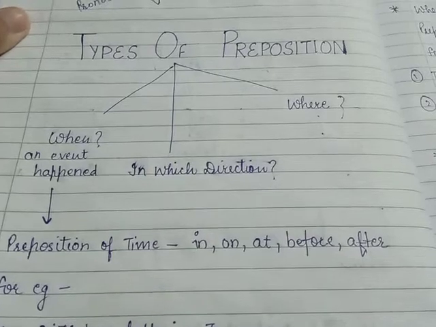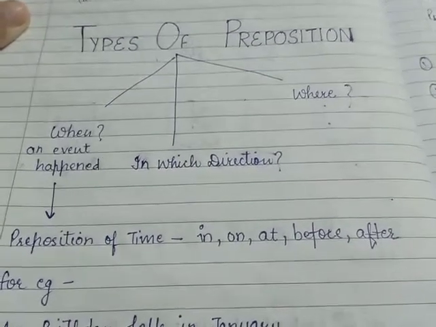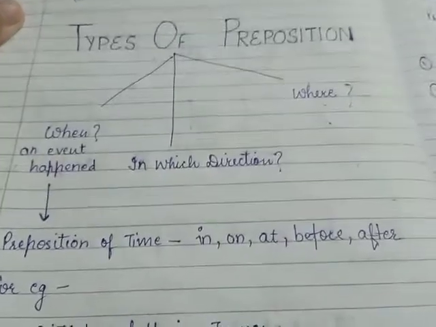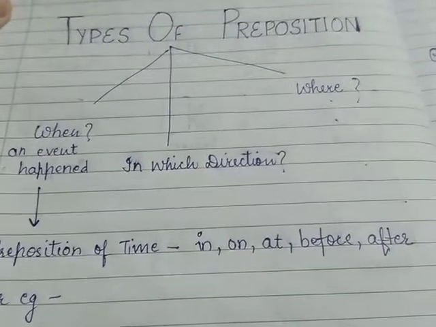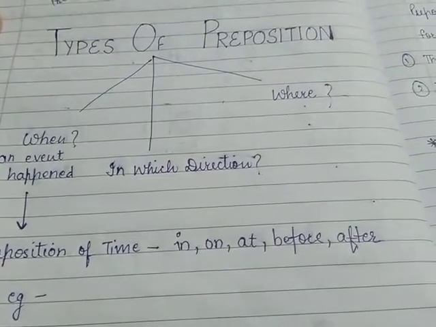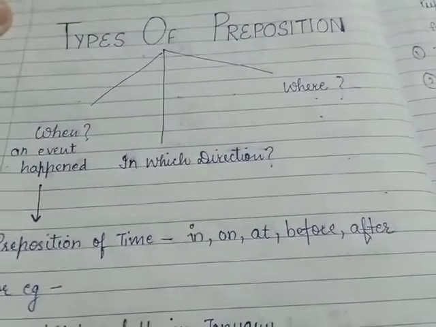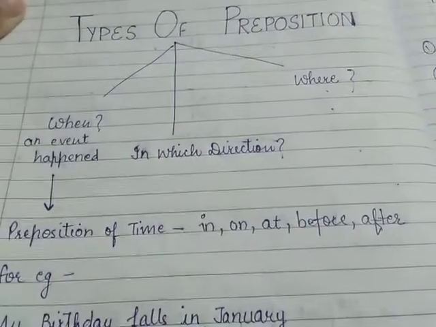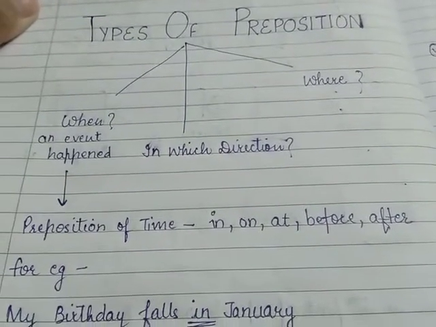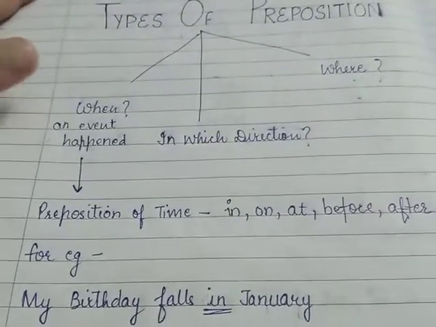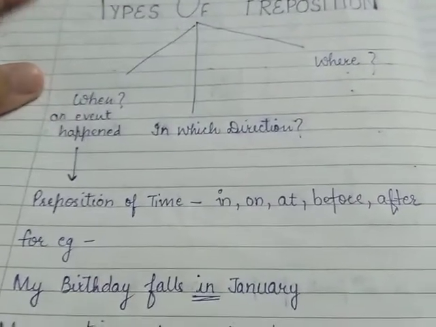This is part 2 of the topic preposition, class 4 to 6 English. In the previous video, I told you what a preposition is and the types of preposition. So there are three main types of preposition: when, where, and in which direction. If I talk about when, it means when an event happened.